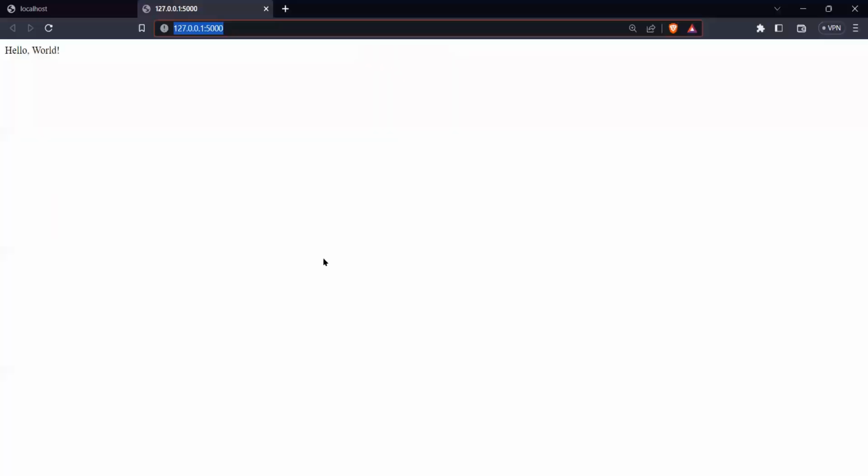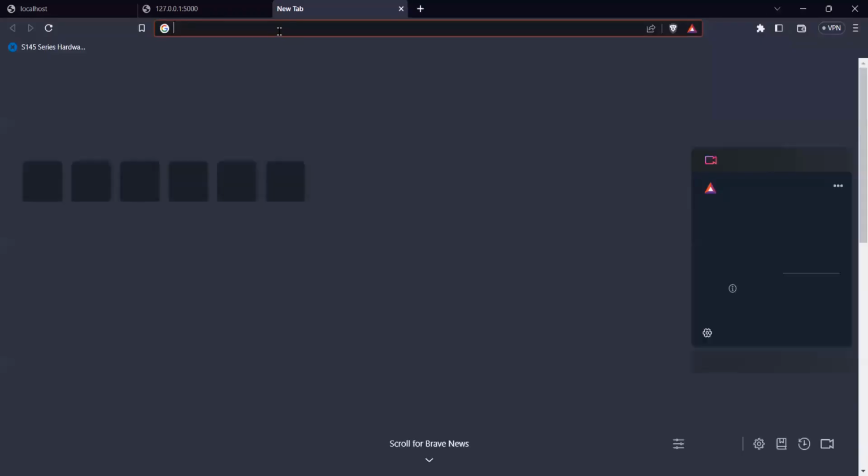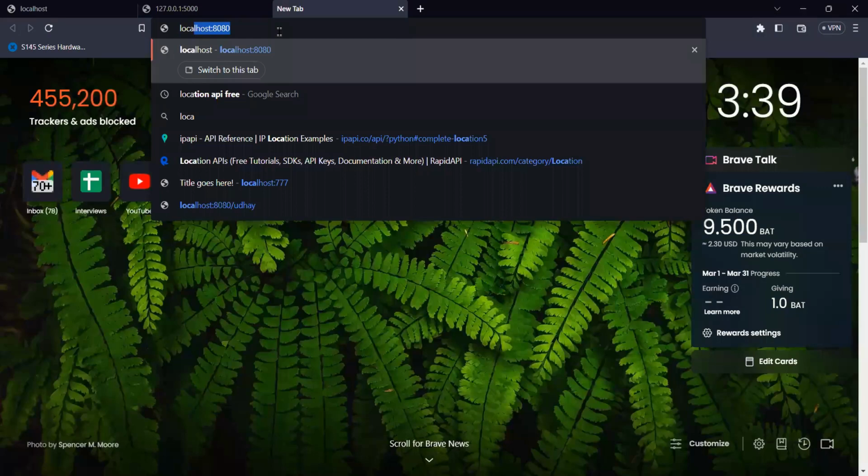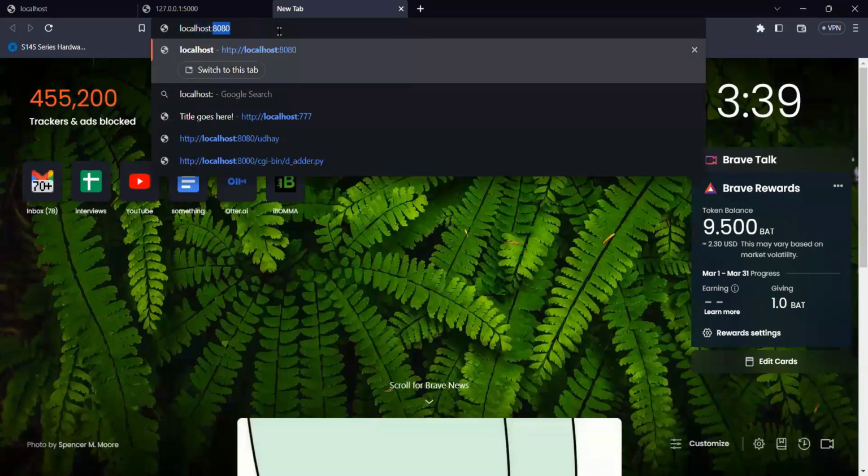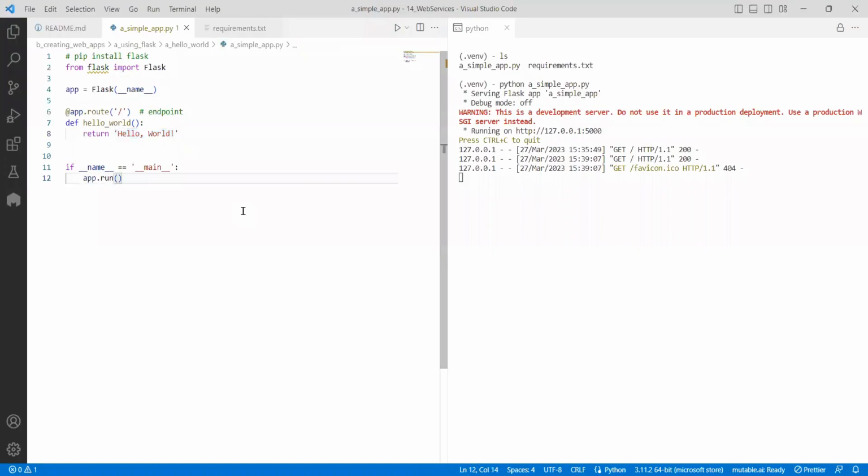In the output we can see only hello world, nothing else. In the same fashion, if I go with the same URL, say localhost, 5000, right? In this case also it's the same. For localhost, like this also you can do. There are two ways. And coming back, sir, we didn't specify the IP address. We didn't specify the port also. Then how is it happening?